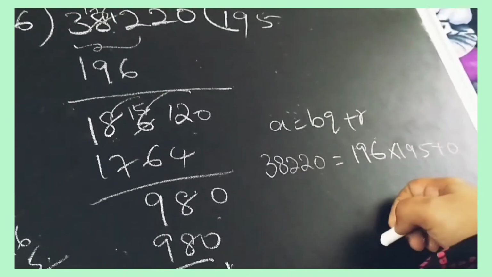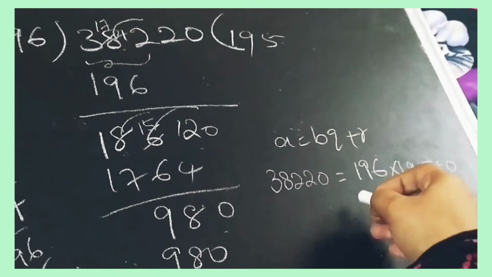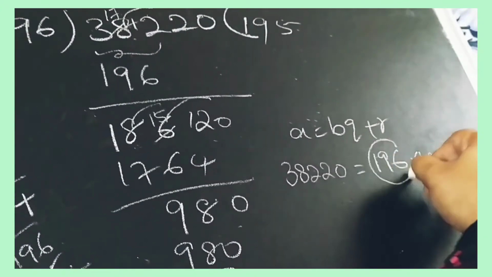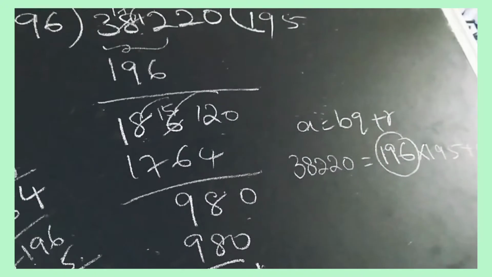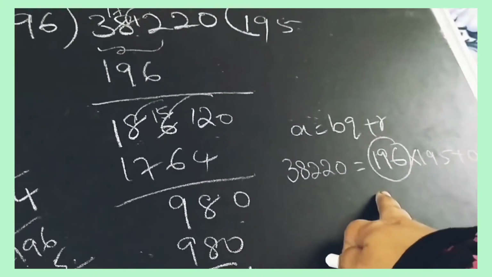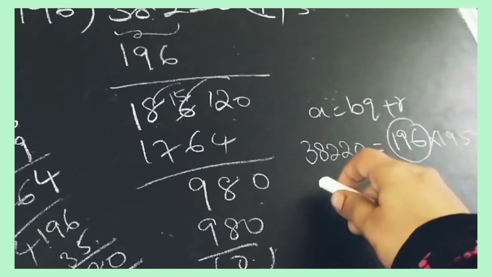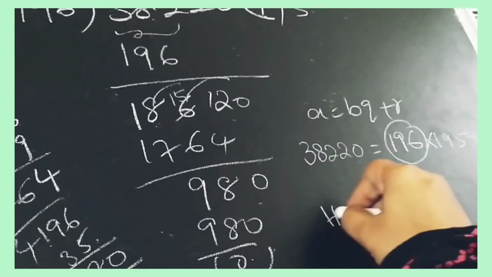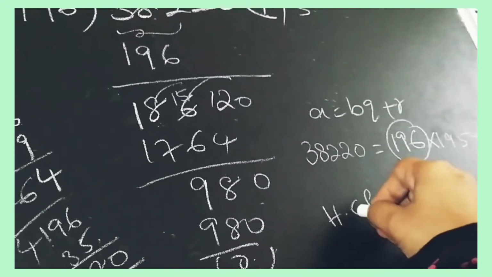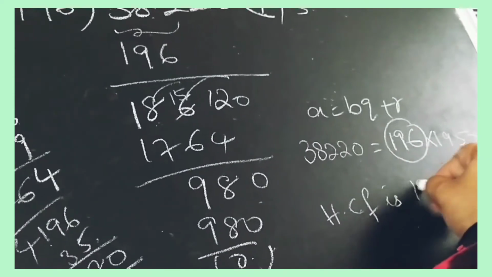0. Okay, so what is the HCF? It is 196. Okay, you have to see the B. Okay, what is the B here? B is 196. Okay, so HCF is 196.